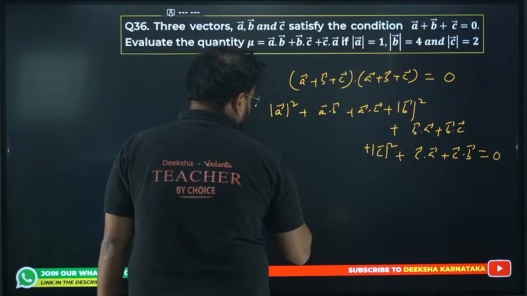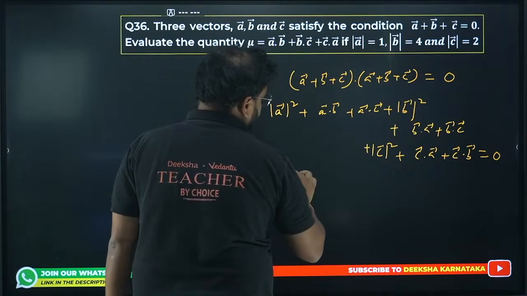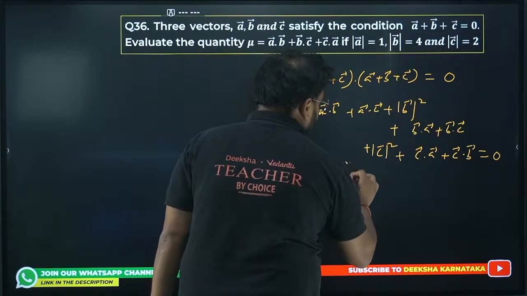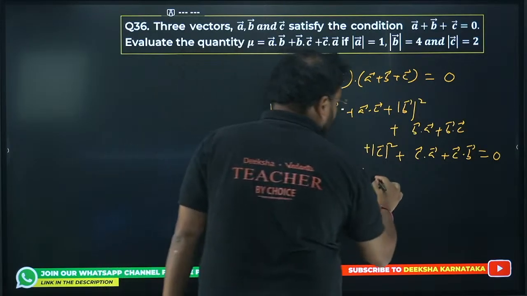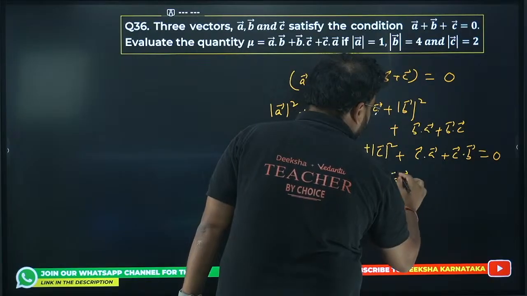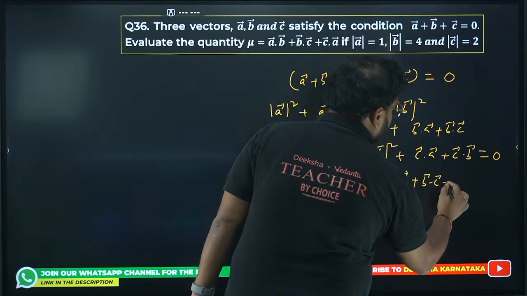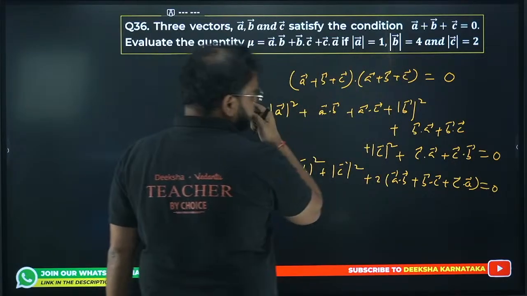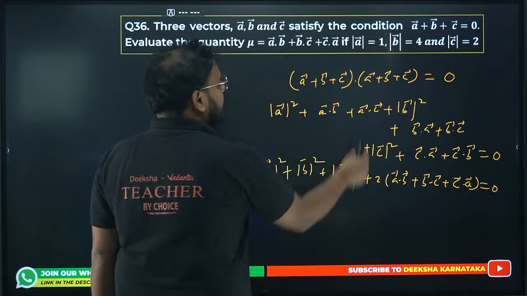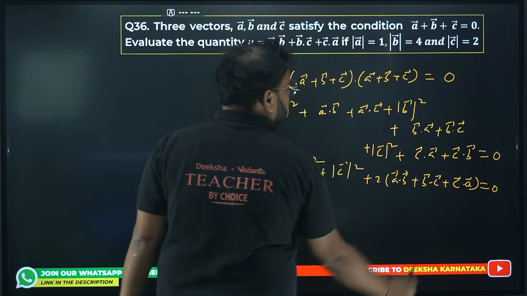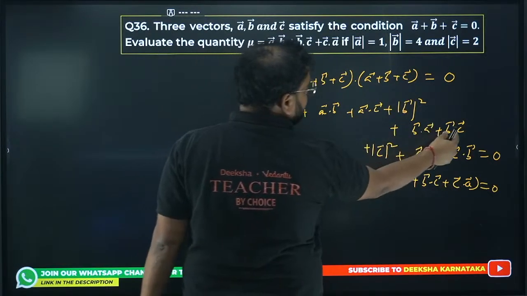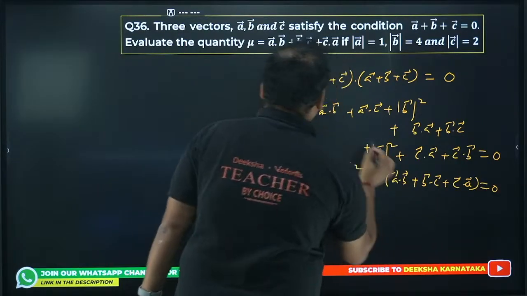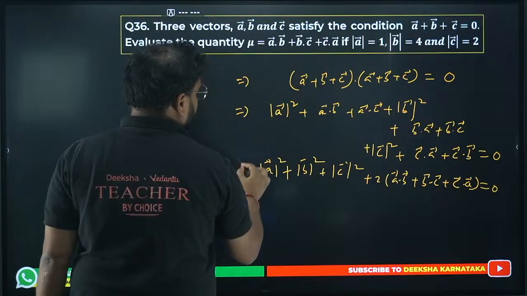So club it. We get mod of A square plus mod of B square plus mod of C square, plus twice of A dot B plus B dot C plus C dot A is 0. A dot B and B dot A becomes 2AB, A dot C and C dot A becomes 2AC, and B dot C and C dot B becomes 2BC.